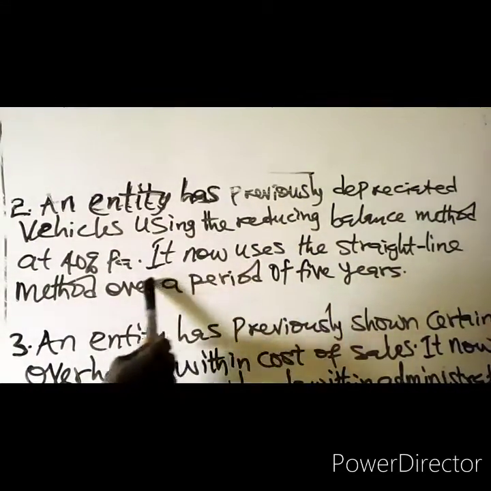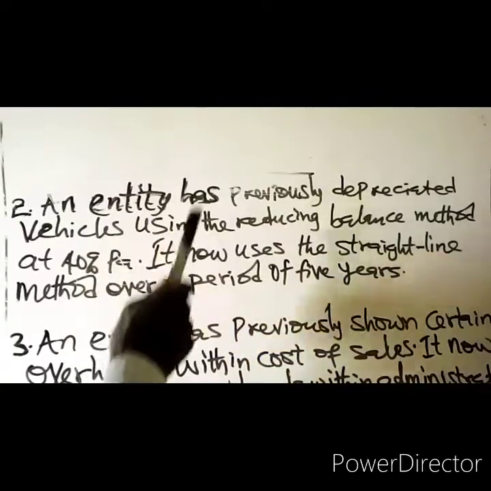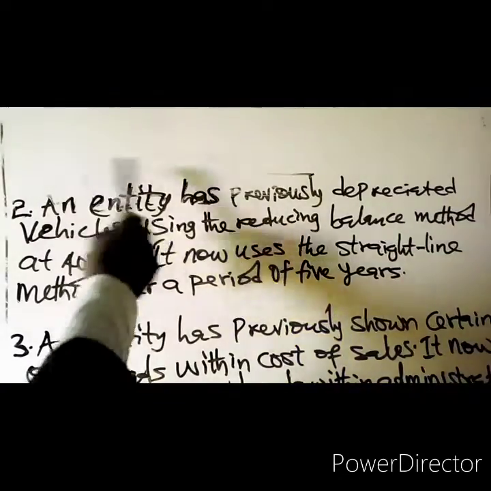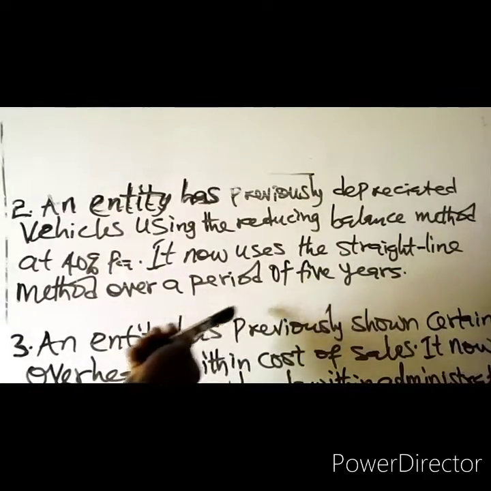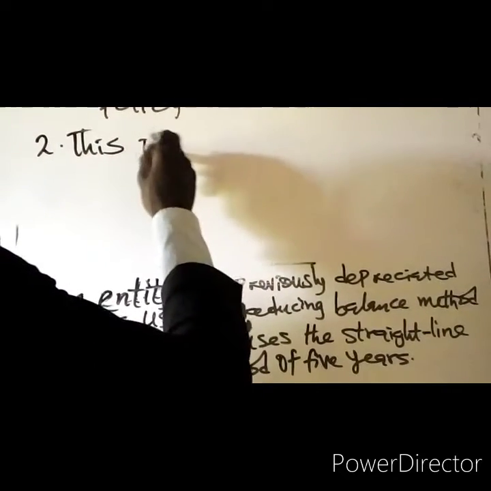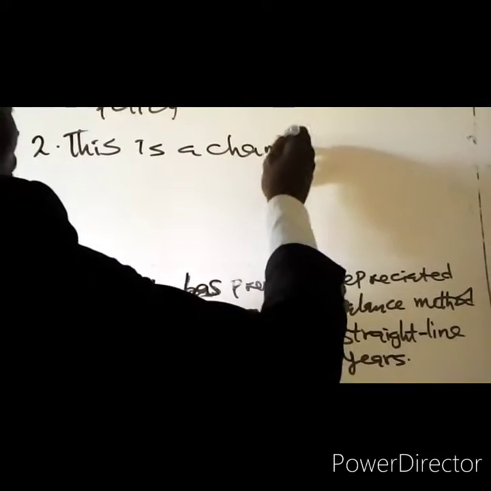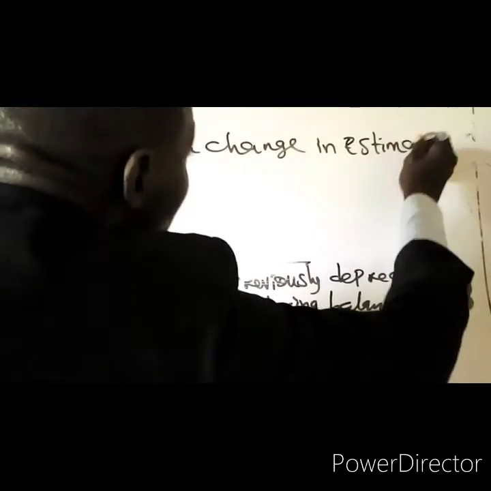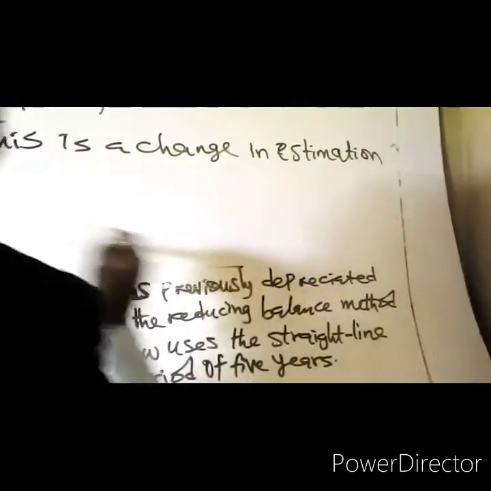The only thing that has changed is the method of estimating it. This is a change in estimation technique.